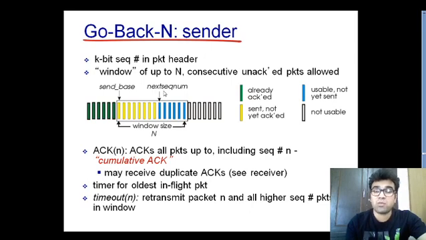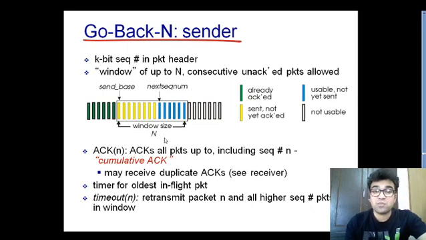Whenever you use a pipeline concept, a new thing comes into play, and that thing is window size. Go Back N has a window size available at the sending side. Now a question must be arising in your mind: what is that window and what is that window size?